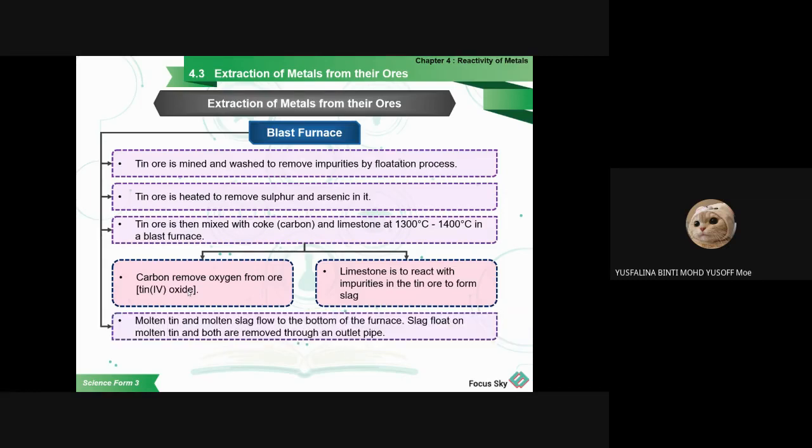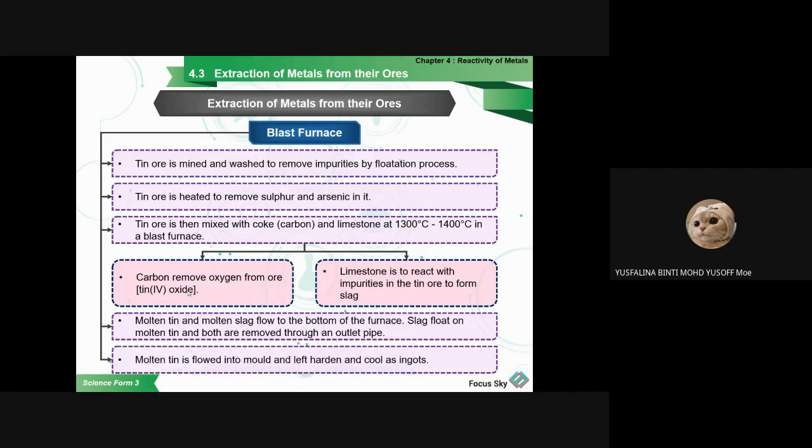The molten tin and the molten slag flow to the bottom of the furnace. The slag floats on the molten tin, and each is removed through its own pipe. The slag will be on top, so it moves out on the right side, and the molten tin is the lower one, removed on the left side. We will see the process one by one later. The molten tin is flowed into molds and left to harden and cool as ingots.